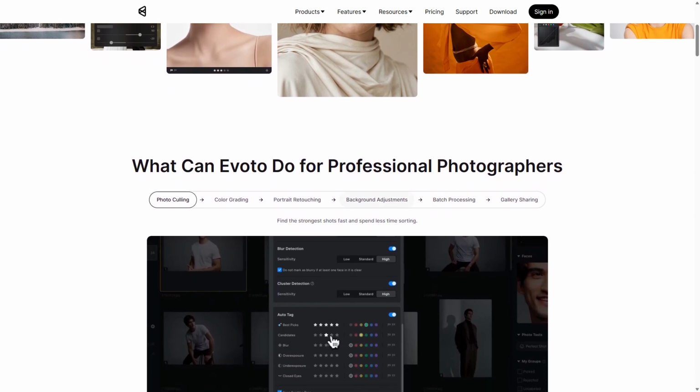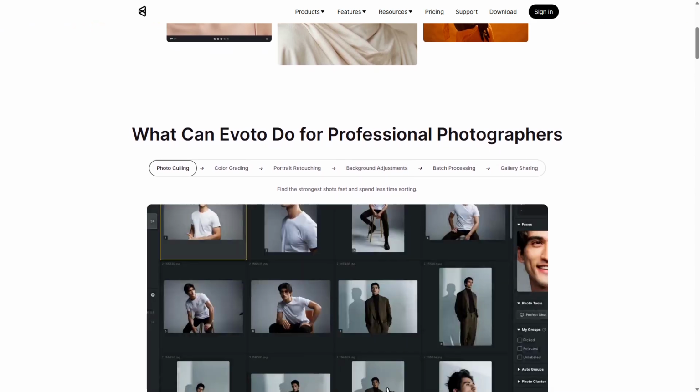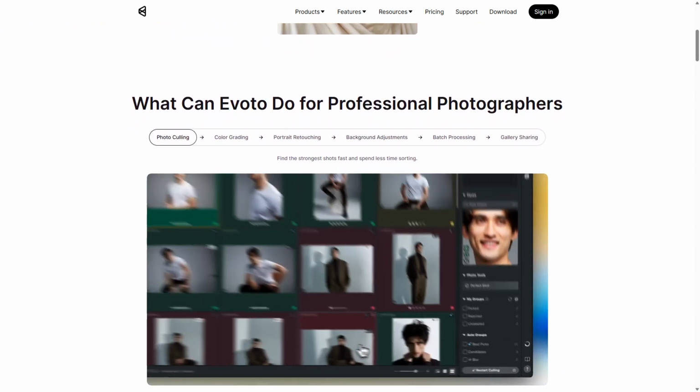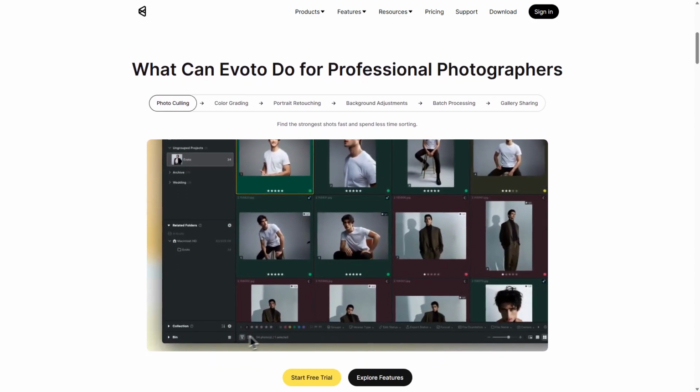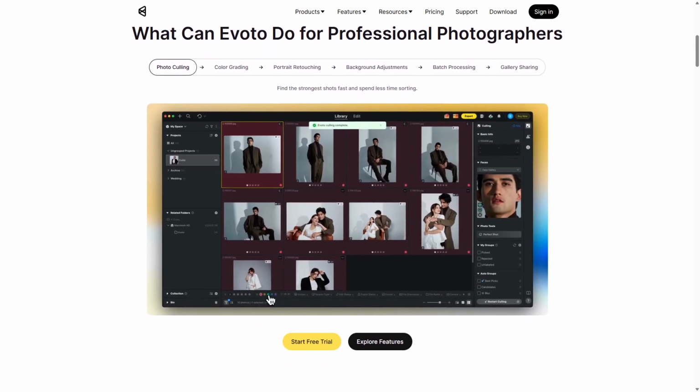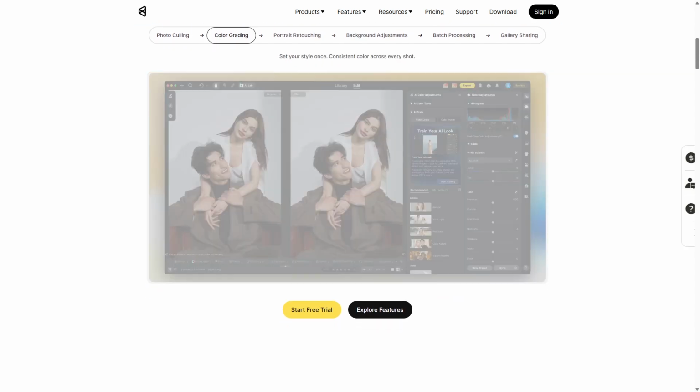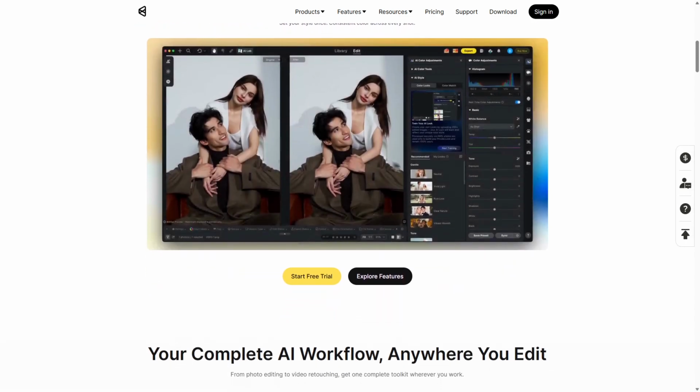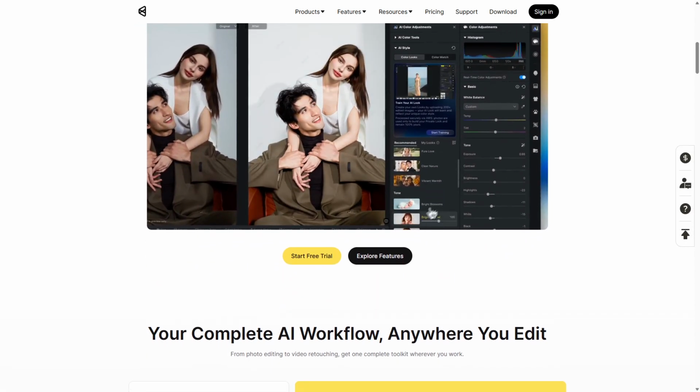However, its automatic nature can limit creative control, making it less suitable for photographers who prefer detailed customization. Evoto AI excels for social media influencers, content creators, and casual users looking for efficient portrait enhancement.